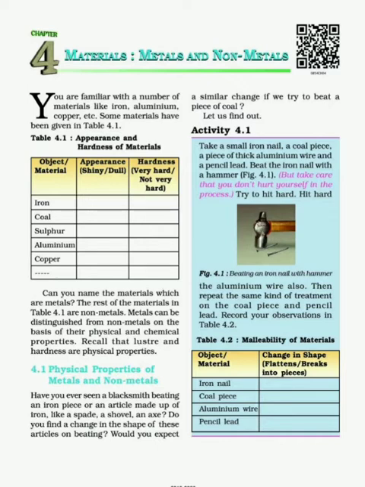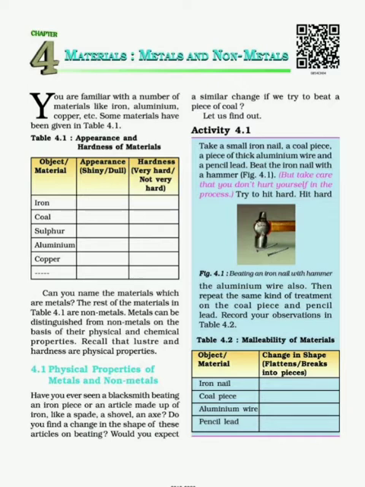So from this table you conclude that iron, aluminium and copper, all three have the shiny property, the lustrous property, and are very hard. Opposite to that, coal and sulfur appear dull and are not very hard. So here you are learning two important physical properties of metals: metals are generally lustrous, meaning they give a gentle shine, and metals are very hard. As an exceptional case, you have to note down that sodium and potassium are metals, but in nature they are found very soft.